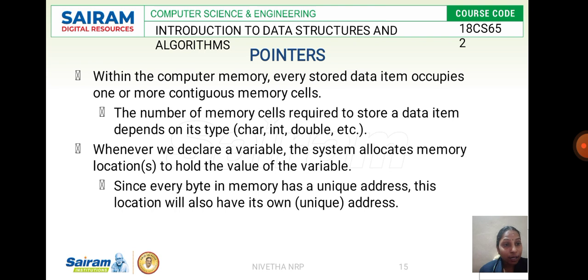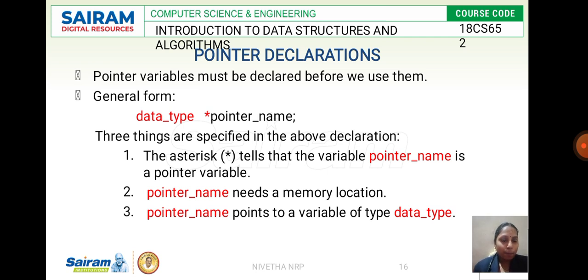And every byte occupies its own unique address here. So if it is an integer, it is going to have its own unique memory space with a unique address. And if it is a character, it is going to hold a unique address with its own memory. For this we use the concept of pointer. This pointer will be indicating the memory of the data types, where the particular data type is stored. The memory location will be represented through pointers, and to access a particular memory location we use the concept of pointers. We'll see how a pointer has to be declared.